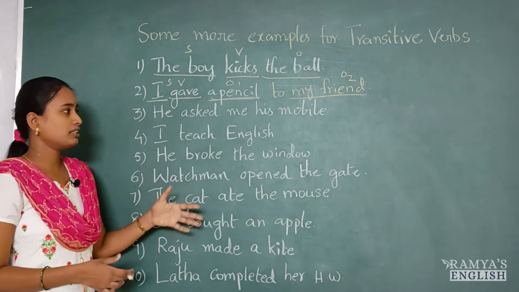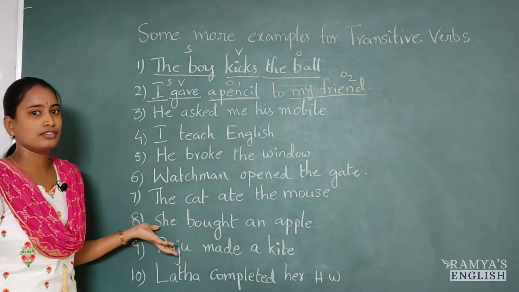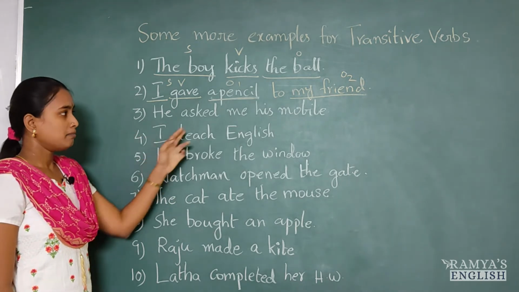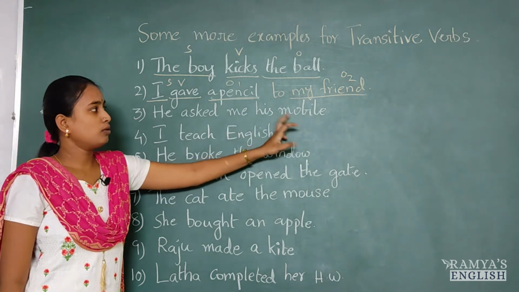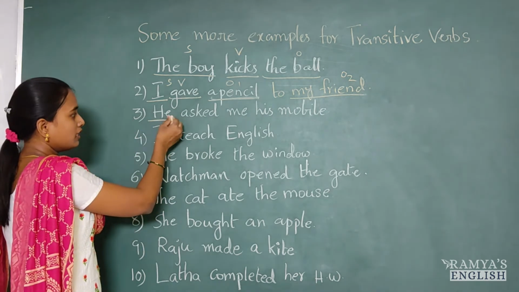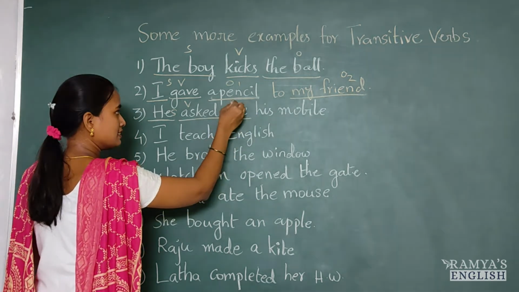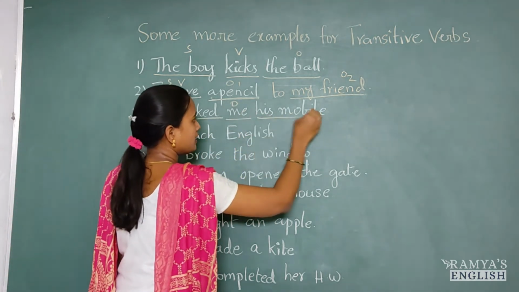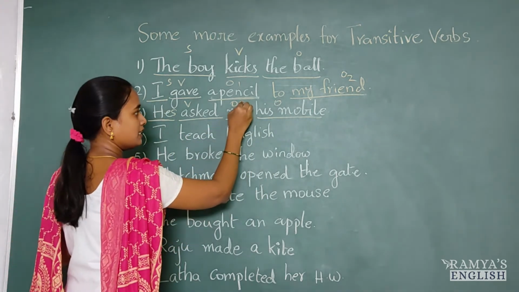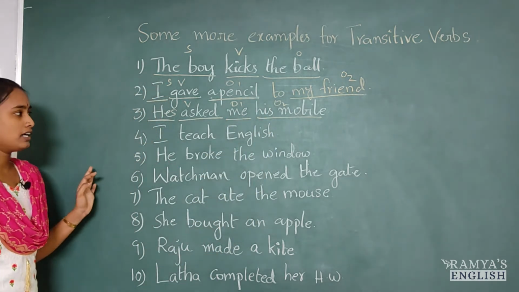So, he was asking something. If you close this, his mobile, he asked me. What he asked? We don't know because it is not mentioned in the sentence. It is an incomplete sentence. But now, by adding his mobile, this object, we can complete this sentence. Here, observe: he is the subject, asked is the verb, me is the first object, and his mobile is the second object.